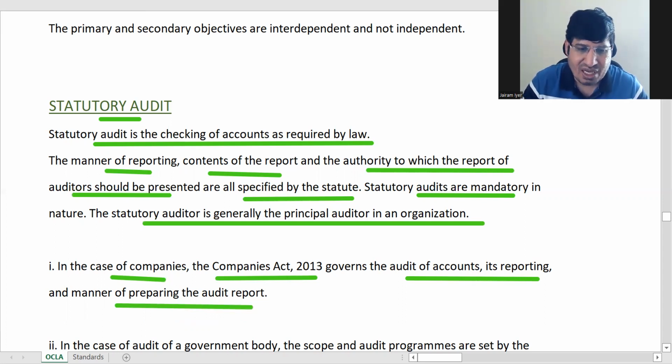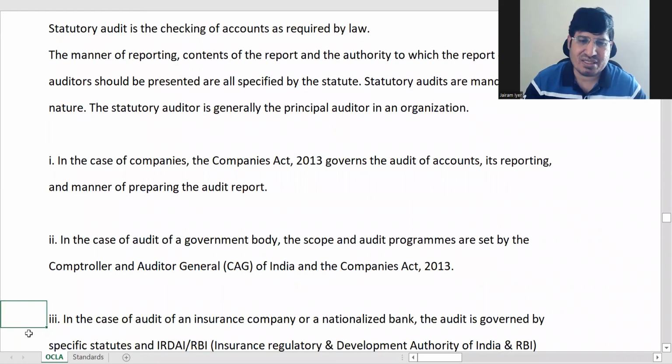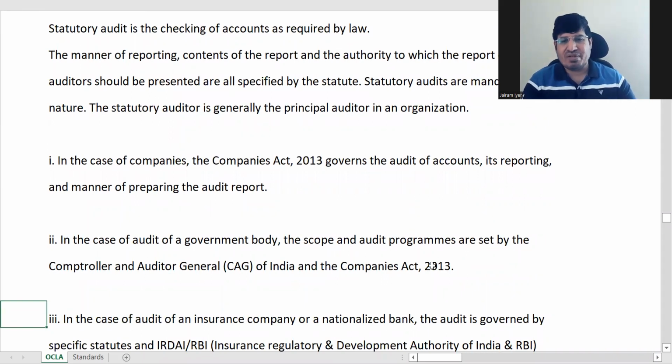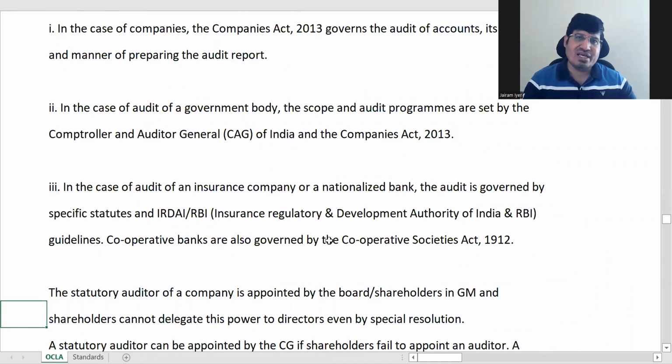For audit of a government body, everything regarding audit will be set by the Comptroller and Auditor General of India, and in some cases certain rules of the Companies Act also apply. And there are many other acts.